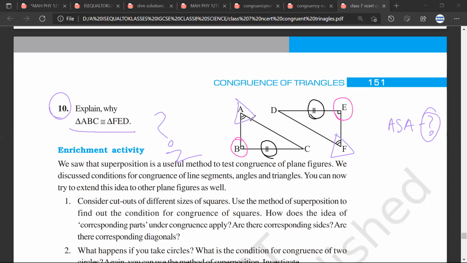See, Mr. Sarthak, what you have said is absolutely correct. This angle is equal to this angle. This angle is equal to this angle, and these two sides are equal. So this is absolutely correct. What you have mentioned right now is absolutely correct. But the problem is that I can't apply ASA on this. Do you know why, Mr. Sarthak?